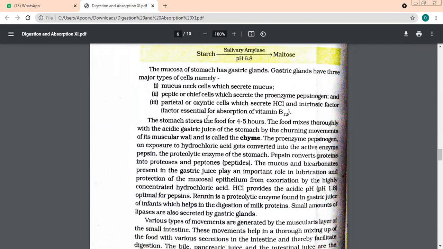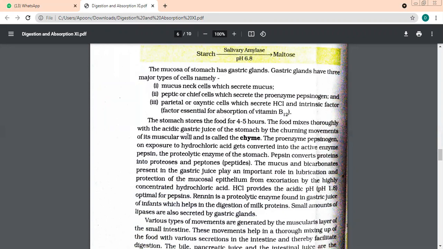Now, the food has reached the stomach. It is going to stay in the stomach for 4 to 5 hours. Fine, bache? And then it will start mixing with the gastric juices of the stomach. Remember, the medium of the gastric juices is acidic. What is the medium pH of gastric juices? Acidic.